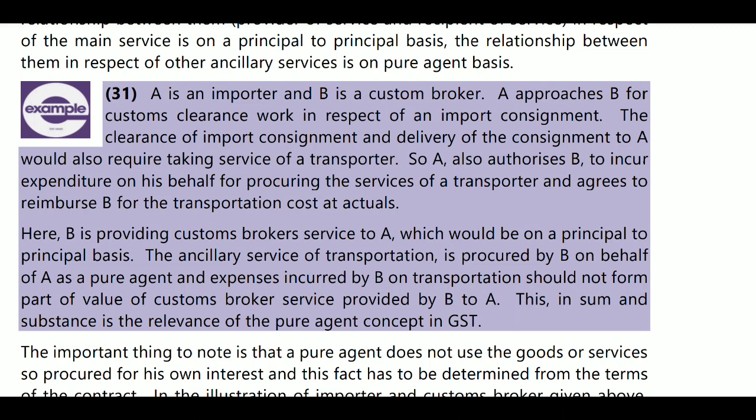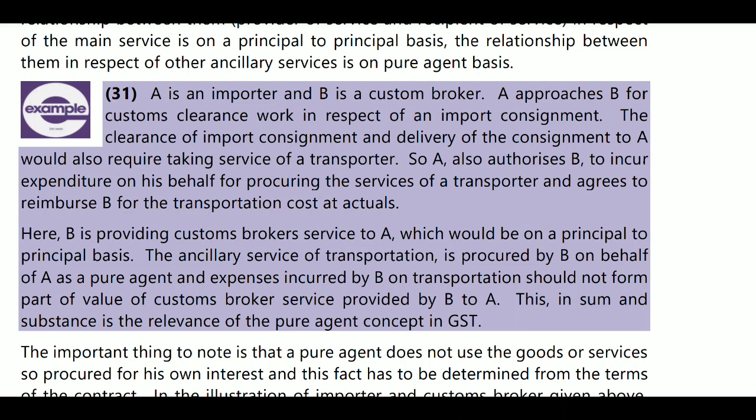So A also authorized B to incur expenditure on his behalf for procuring services of a transporter and agrees to reimburse B for the transportation cost actually incurred. So one person came and said to the other person, you can incur whatever expenditure for my work, I will reimburse that expenditure. So here that person is treated as pure agent.